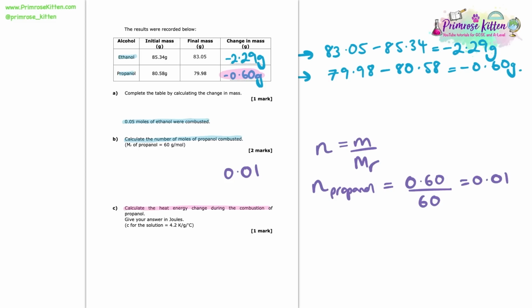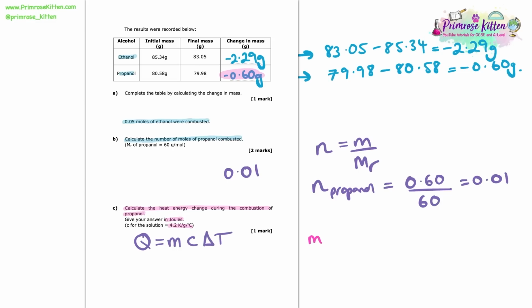Now we need to calculate the heat energy change during the combustion of propanol, giving our answer in joules. So for this we need to know the equation that Q, or the energy change, is equal to mcΔT, where Q is the heat energy change.